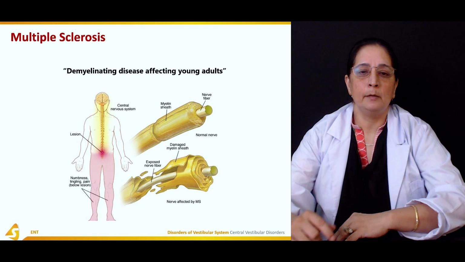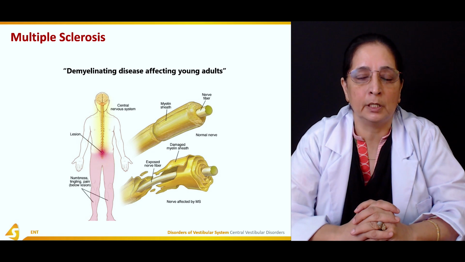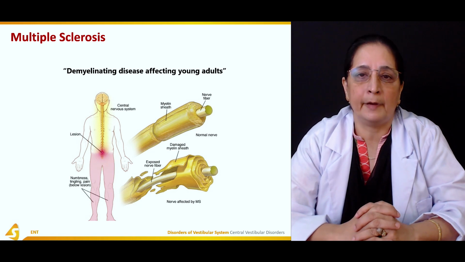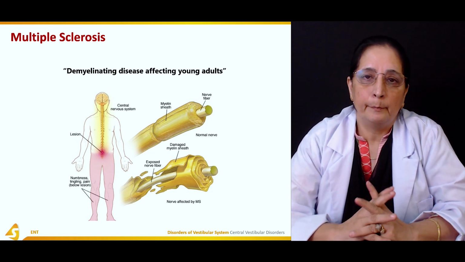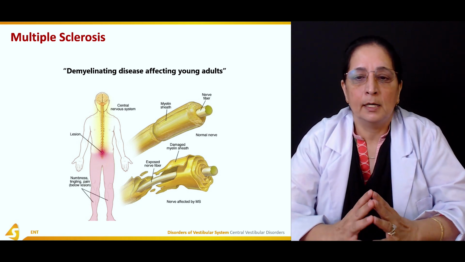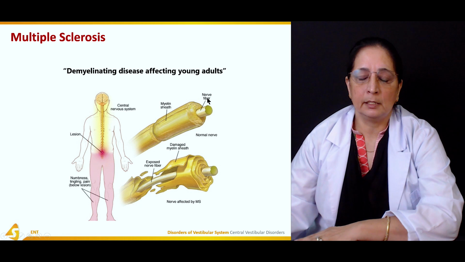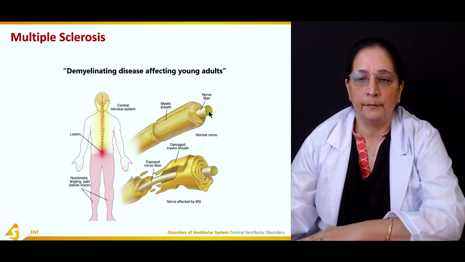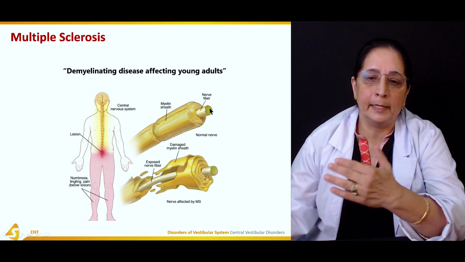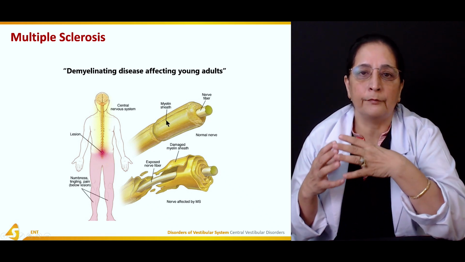Next condition is multiple sclerosis. Multiple sclerosis is a serious condition. It is a demyelinating disease affecting mainly young adults. If you see, this is the structure of the normal nerve. Nerve fibers are covered by the myelin sheath, and this myelin sheath protects the nerve fiber.